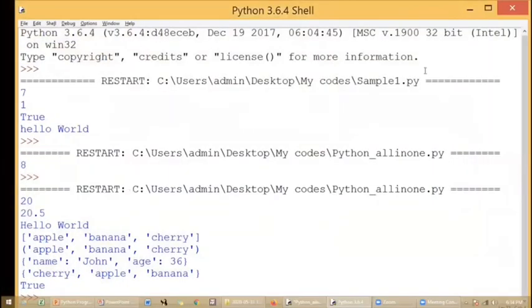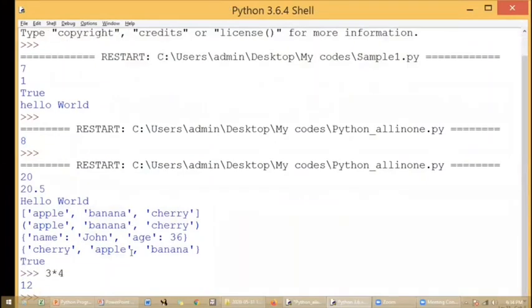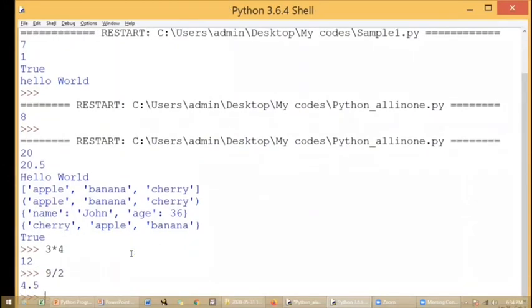See, I'm in the interactive mode. What I have done is 3 multiplied with 4 and I got the result. In this way you can try different arithmetic and logical operators. When I say 9 single slash 2, I'll get 4.5. This is the difference between normal division and integer division.